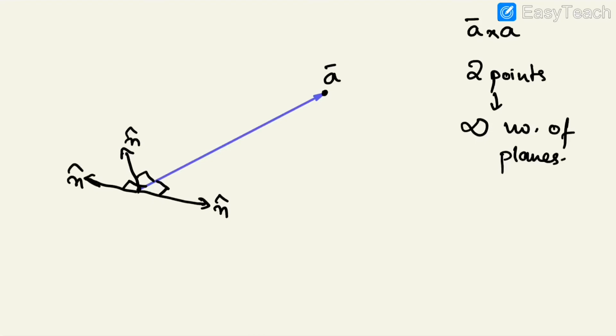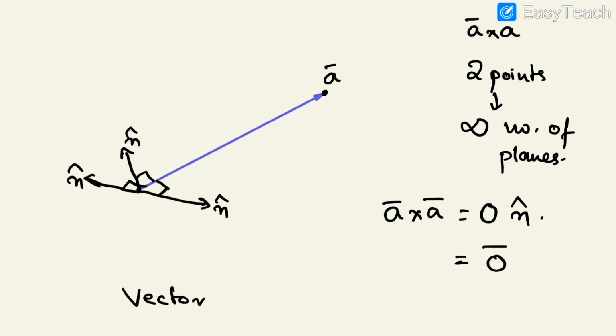So again, that A cross A, there will be a problem in defining in which direction it is, because A cross A is coming as a 0 magnitude multiplied with the n cap. That n cap is not defined properly in which direction it will be. For mathematical consistency, we keep it as a 0 vector. Why do we keep it for mathematical consistency? Because we already have defined that vector cross producted with a vector will always yield a vector quantity.